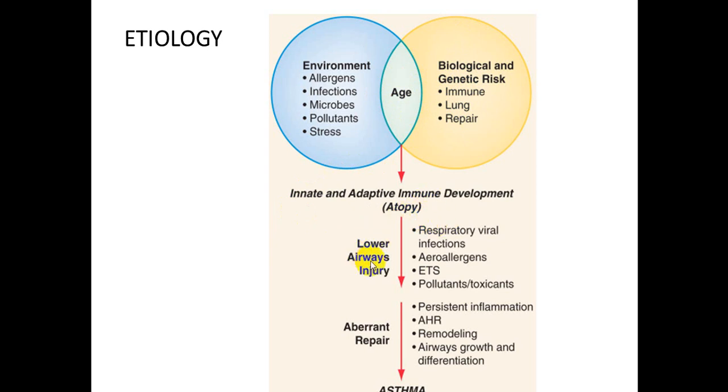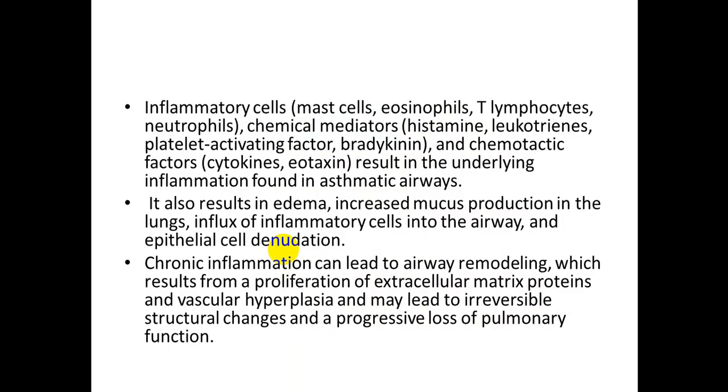With lower airway injury, there will be respiratory tract infections, especially in childhood, aeroallergens, pollens, toxicants. There will be persistent inflammation, airway hyperresponsiveness, remodeling, and airway growth and differentiation. All these lead to asthma. So it is really multifactorial causes of asthma.